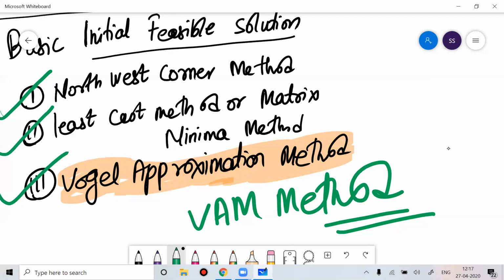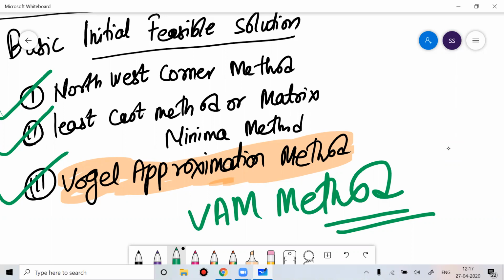But my suggestion for you is, in case in the exam they have not mentioned anything, and they ask you to solve this problem in a 15 marks question, getting the optimal solution, then my sincere suggestion is to do it with VAM method, Vogel approximation method, because that gives you the answer closest to your optimal solution.